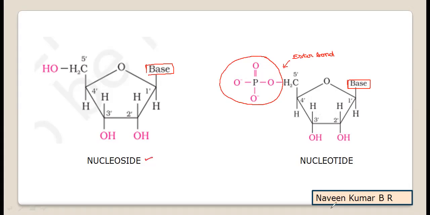With this information, we'll stop for today's class. The next interlinking concept is the polynucleotide chain. We'll learn dinucleotide formation and the structures of nucleotides with respect to the polynucleotide chain, the types of DNA and RNA, and the biological significance of nucleic acids with a small concept of hormones, which we will complete in our next class. Thank you.